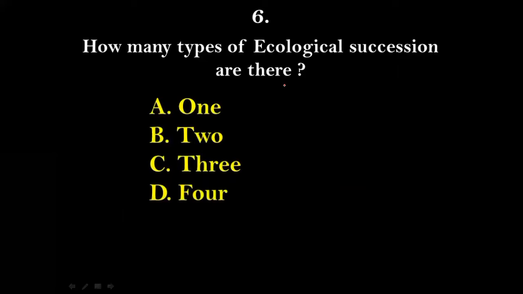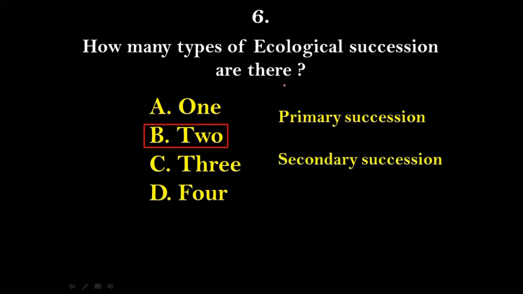Question number 6. How many types of ecological successions are there? 1, 2, 3 or 4? There are altogether 2 types of ecological succession. They are primary succession and secondary succession.